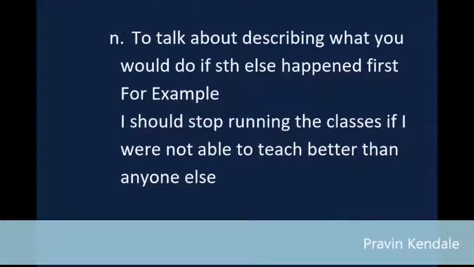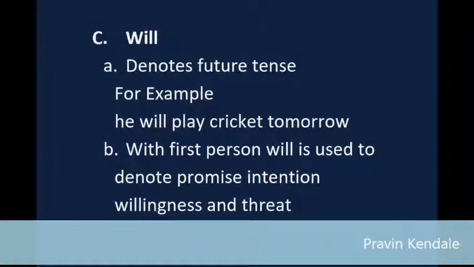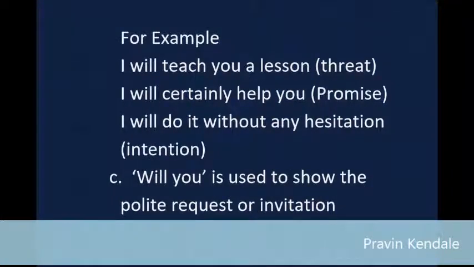C: Will. A: Denotes future tense. For example, he will play cricket tomorrow. B: With first person, will is used to denote promise, intention, willingness and threat. For example, I will teach you a lesson, threat. I will certainly help you, promise. I will do it without any hesitation, intention.